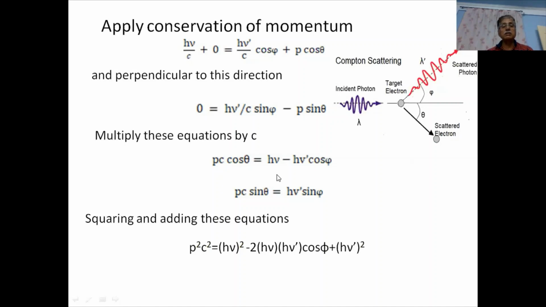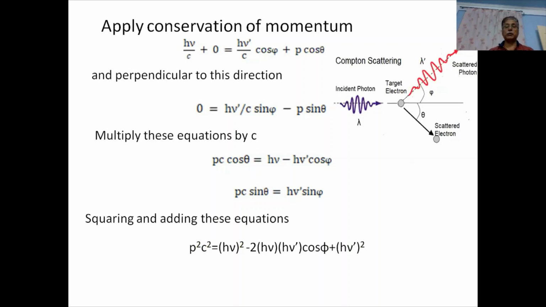Pc cos theta is equal to h nu minus h nu dash cos phi, and Pc sine theta is equal to h nu dash sine phi. Square and add them together and we will get this particular expression: P square c square is equal to (h nu) whole square minus 2 h nu h nu dash cos phi plus (h nu dash) whole square.